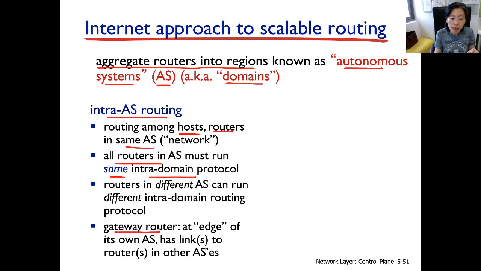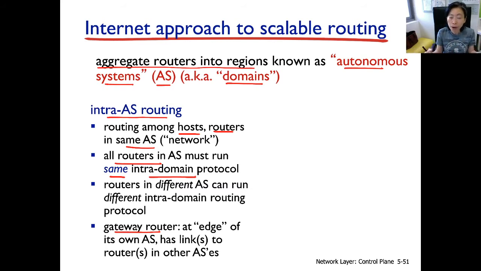Now, each AS will also pick powerful routers, usually sitting at the border of the AS. These powerful routers, I called them the delegate routers earlier. Here you see a more formal way of calling them: the gateway routers. So gateway is what? The doorway. The router sitting at the border of an AS connecting to another AS.